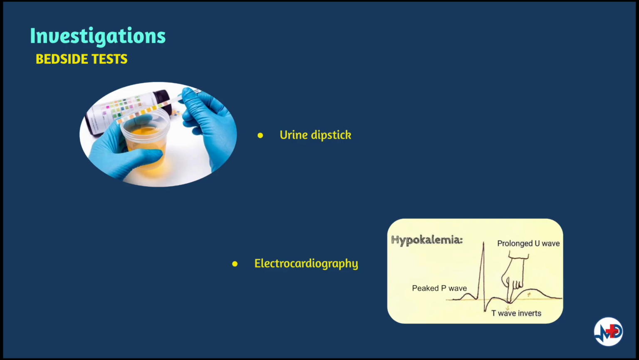Investigations further support and confirm a diagnosis. In line with that, bedside tests help to give an initial impression of the patient's health status, as the results are instantaneous. Those tests are urine dipstick in view of renal insufficiency due to uncontrolled hypertension, where the possible result is raised albumin levels, and electrocardiography in view of hypokalemia, where the possible findings are peaked P wave, presence of U wave, and inverted T waves.